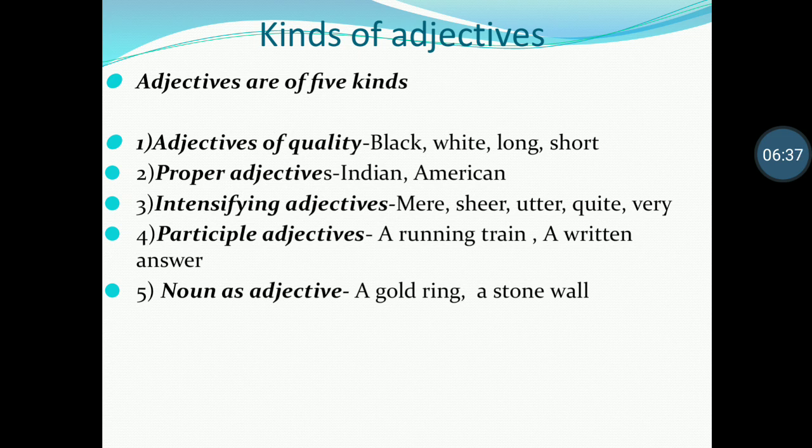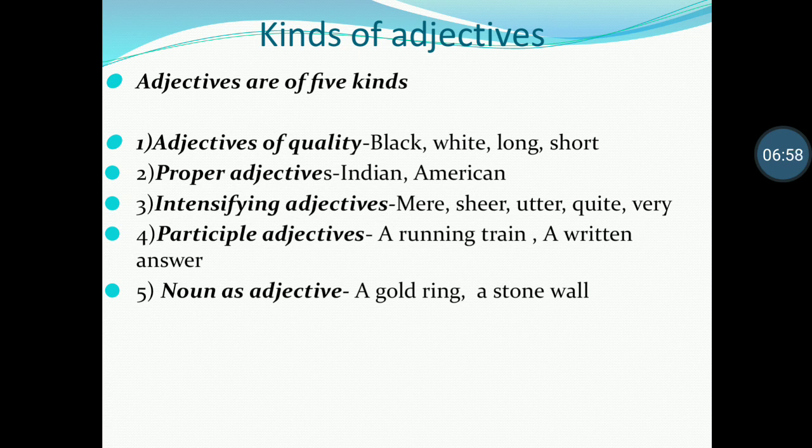Then proper adjectives. These are formed from proper nouns, particularly from the names of geographical places, continents, countries, and states. Adjectives like these describe the origin or source. For example, Indian goods, American scientists, Japanese toys.